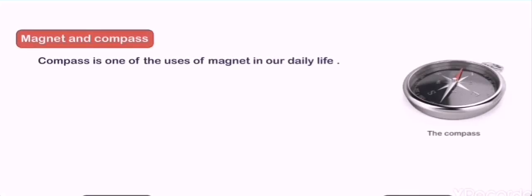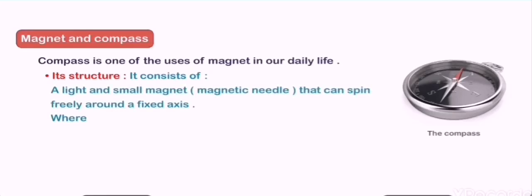What are the uses of magnet? Compass is one of the uses of magnet in our daily life. What is the structure of the compass?